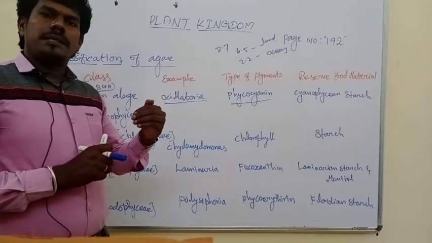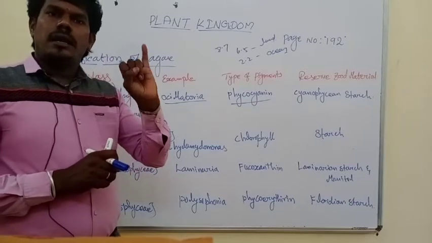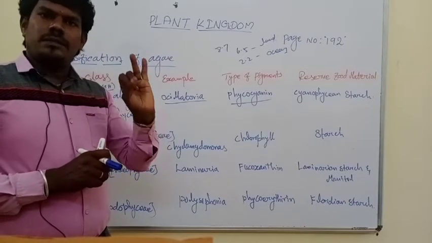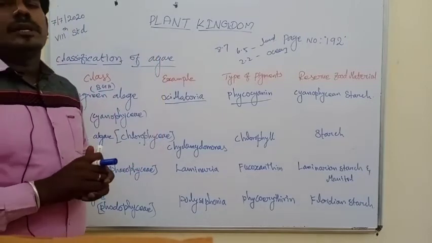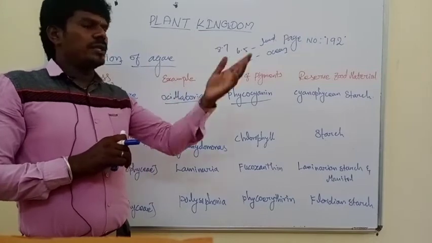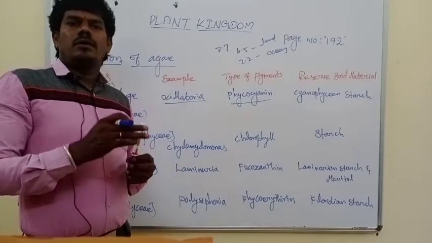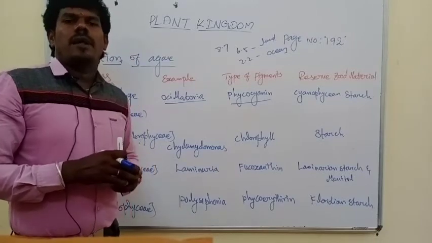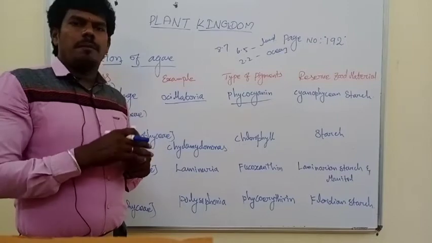Algae show three kinds of reproduction. What are they? Asexual reproduction, sexual reproduction, and vegetative propagation or vegetative reproduction. Vegetative reproduction means the body of the plant produces new individuals. A good example is fragmentation, which occurs in Spirogyra. Fragmentation means the splitting of the body or cutting of a part.